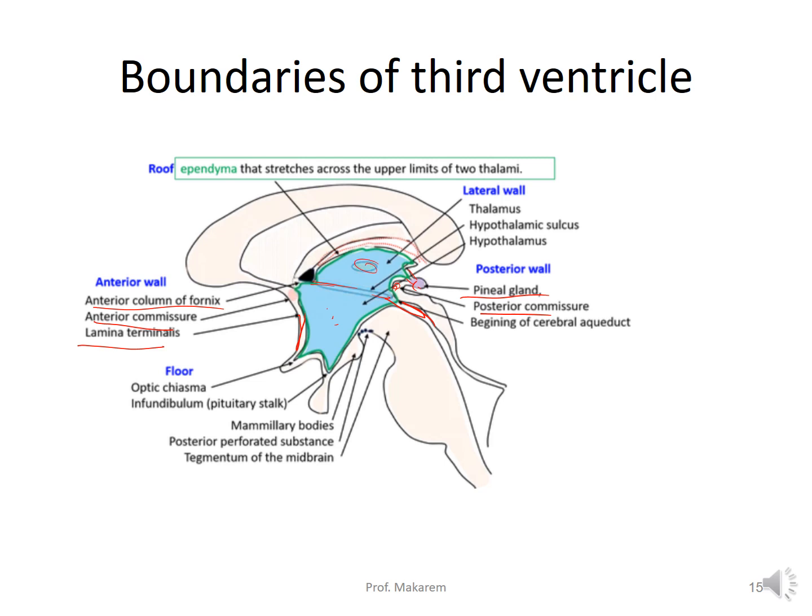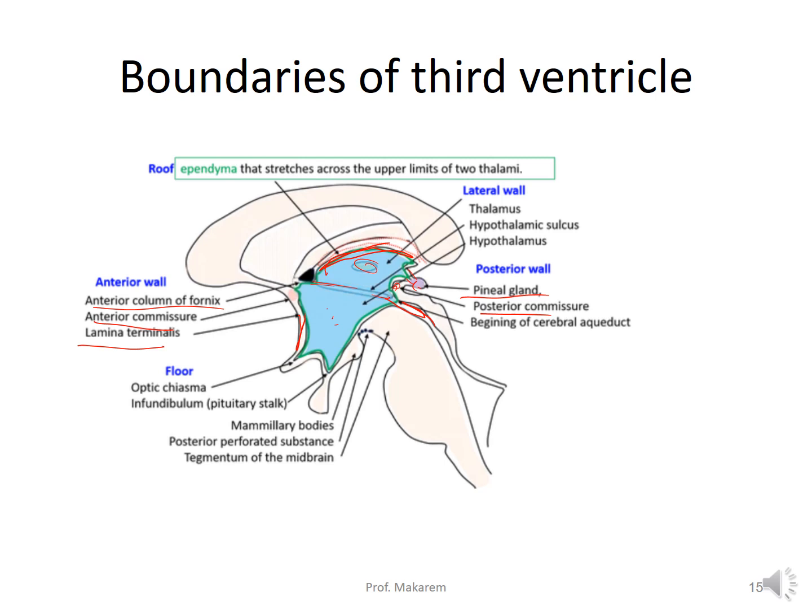The superior wall or roof is formed by a layer of ependyma that is continuous with the lining of the ventricle. Superior to this layer is a two-fold layer of pia mater, the tela choroidea of the third ventricle. So the tela choroidea of the third ventricle lies in the roof. The vascular tela choroidea projects downward on each side of the midline, invaginating the ependymal roof to form the choroid plexus of the third ventricle. Within the tela choroidea lie the internal cerebral veins. Superiorly, the roof of the ventricle is related to the fornix and the corpus callosum.